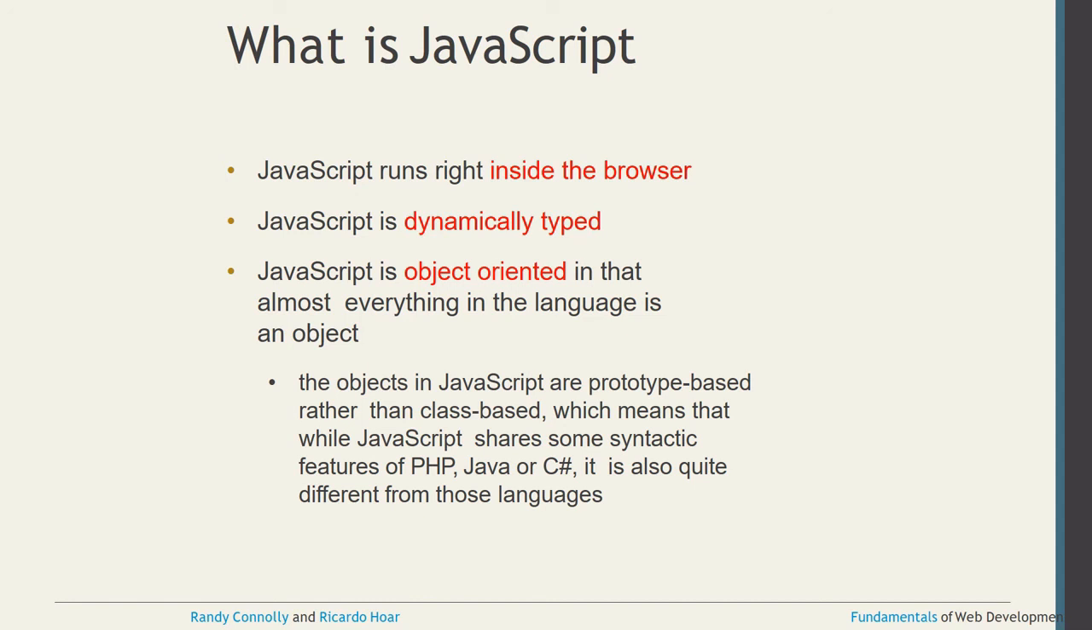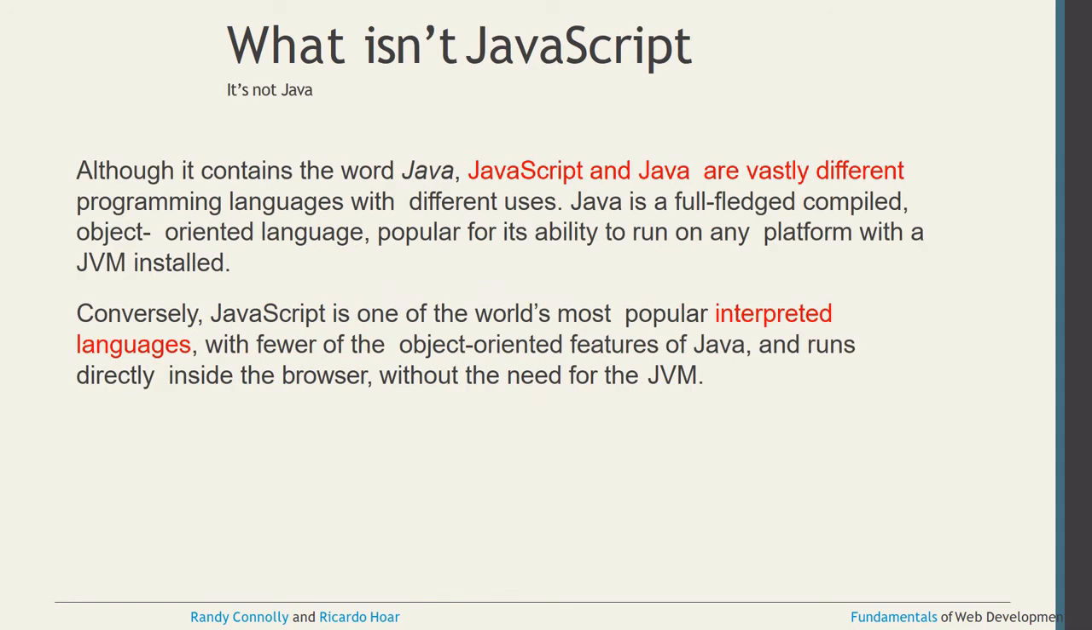Here objects in JavaScript are prototype based, not class based. Which means that while JavaScript shares some features of PHP, Java or C Sharp, it is still completely different from all of those languages. And one more confusion is there: are Java and JavaScript the same? No, both are completely different.